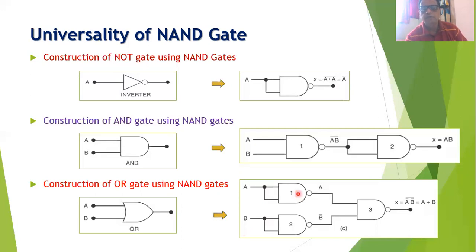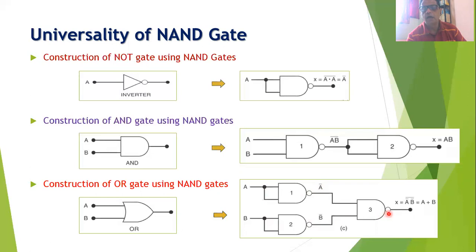Now this is our first NAND gate. This NAND gate works like a NOT gate. Its input is A and its output is complement of A. The second NAND gate also works like a NOT gate. Its input is B and its output is complement of B. These 2 outputs are connected to the input of the third NAND gate.